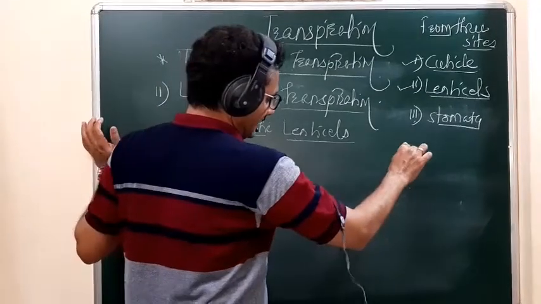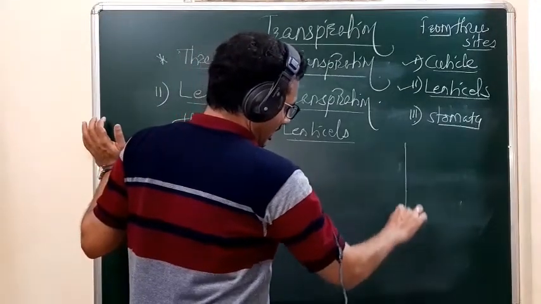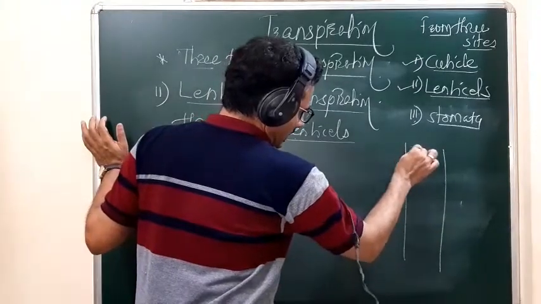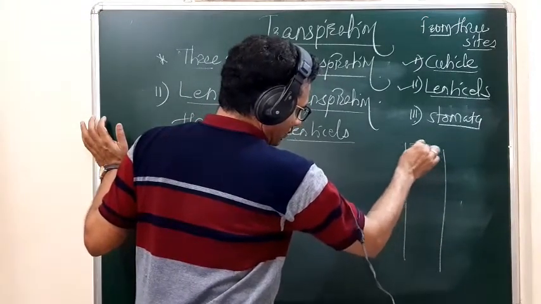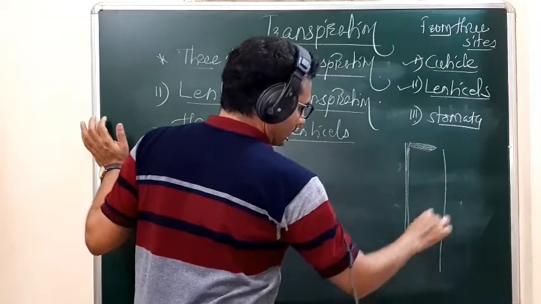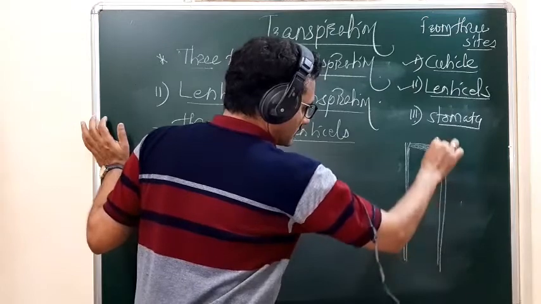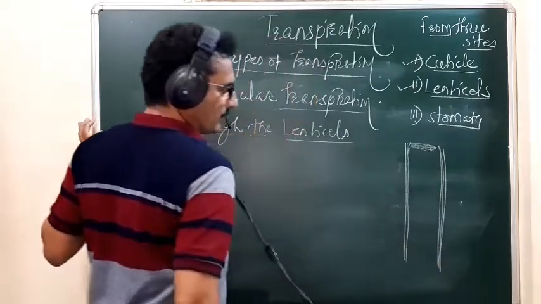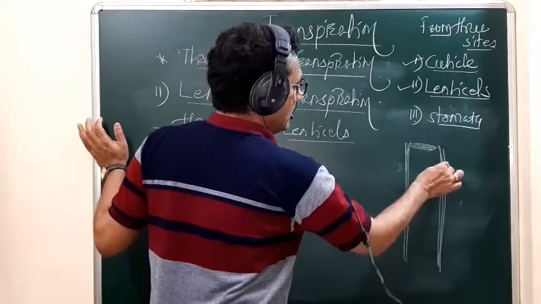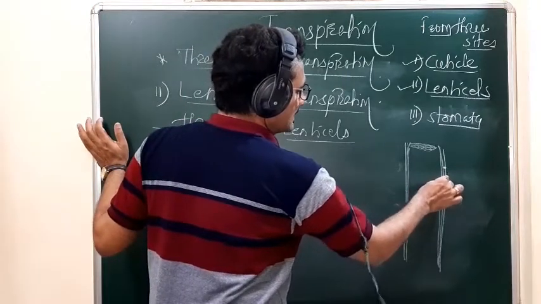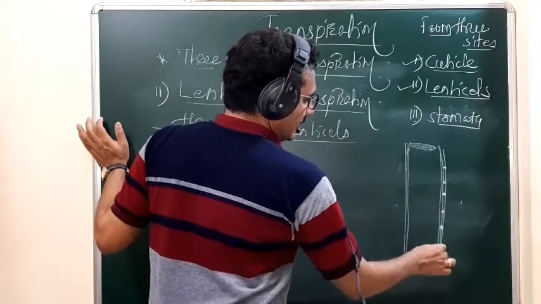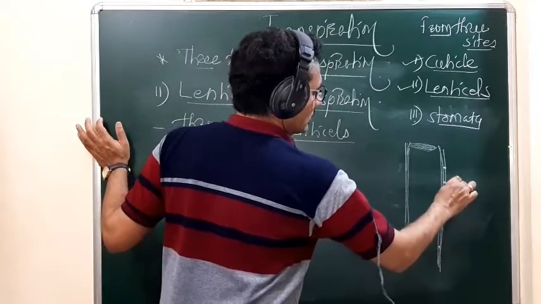Suppose this is the woody branch, and it shows the properly developed wood. And they have a thick bark. Then over that bark, minute eruptions are seen, and that structure is called the lenticels.